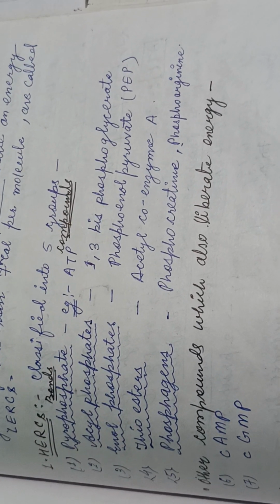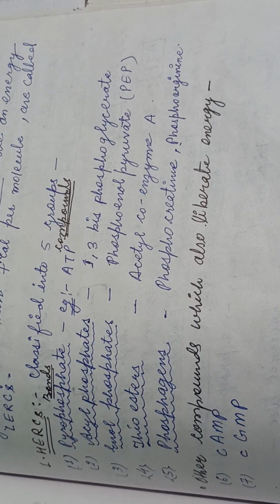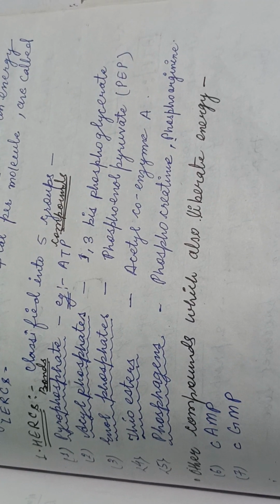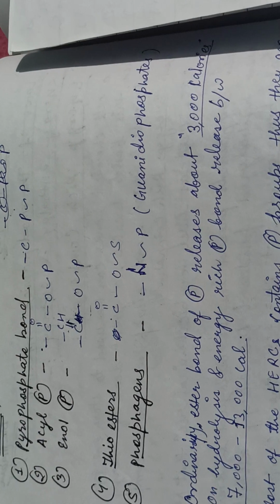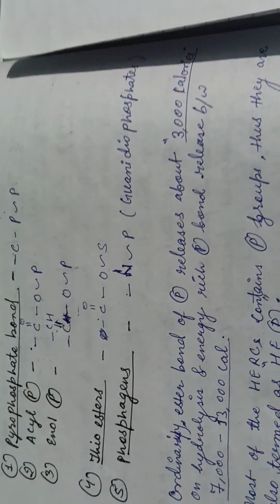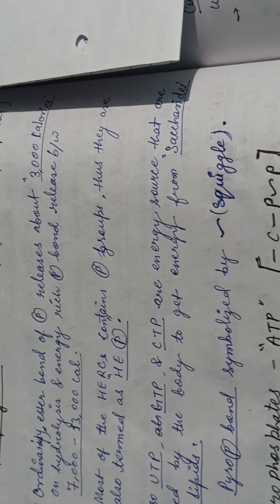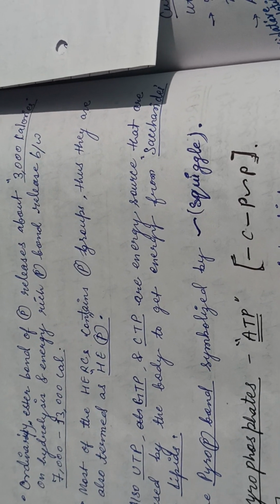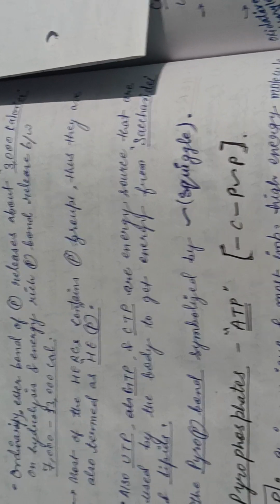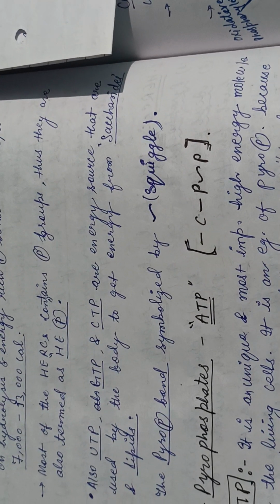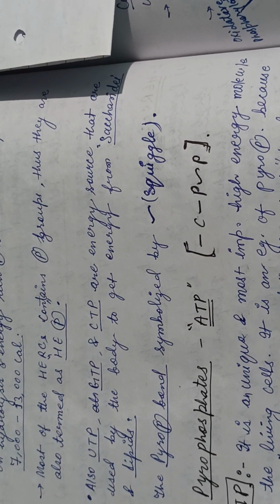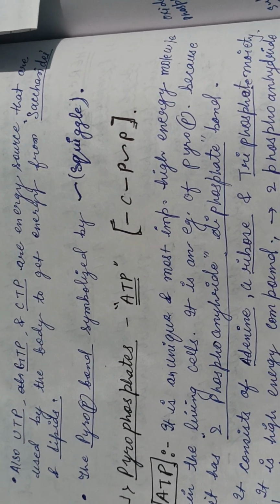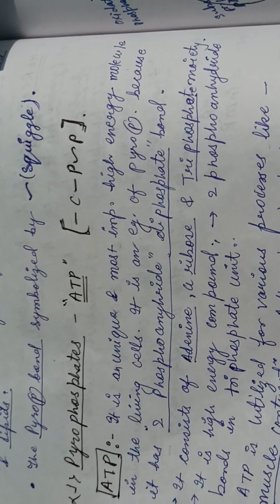High energy rich compounds can be classified into five groups, that is pyrophosphate, acyl phosphate, enol phosphate, thioester, and the phosphogen. Basically, a phosphate bond is present in all these compounds except the thioester. Ordinarily, an ester phosphate bond releases about 3000 calories on hydrolysis, and an energy rich phosphate bond releases between 7000 to 13,000 calories. UTP, GTP, and CTP are also energy sources used by the body to get energy from saccharides. Pyrophosphate, example ATP.